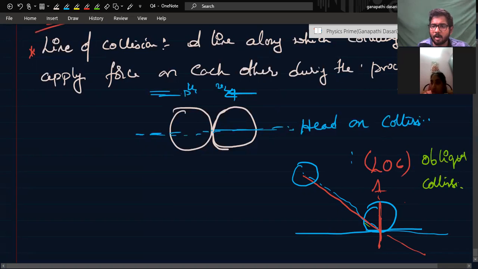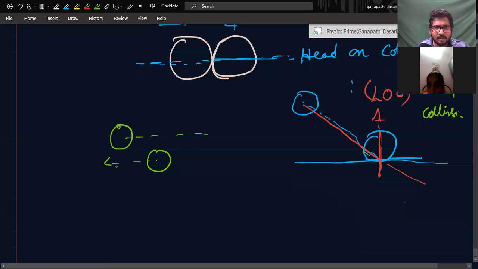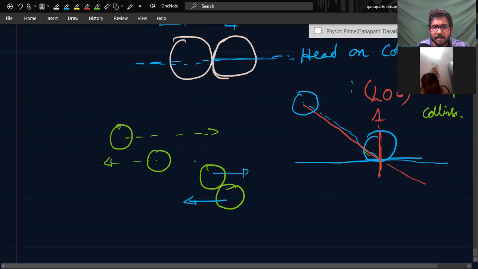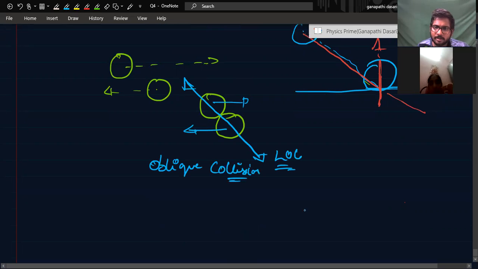Yesterday I showed you the example of oblique collision in a carrom board. Suppose another body is going like this, some other body is going like this. After some time they collide like this. The initial directions are like this, but now the line of collision is this one, right? This is also a type of oblique collision.